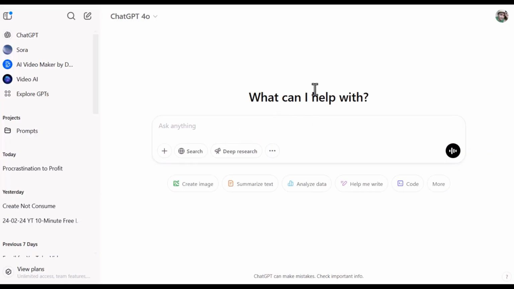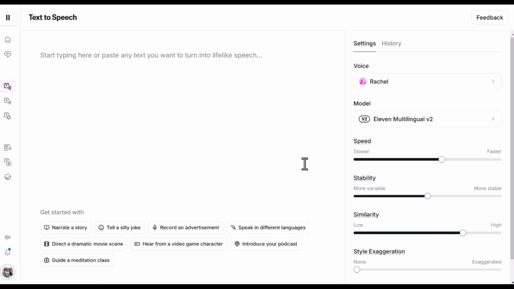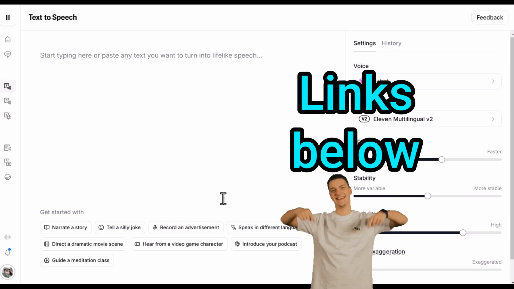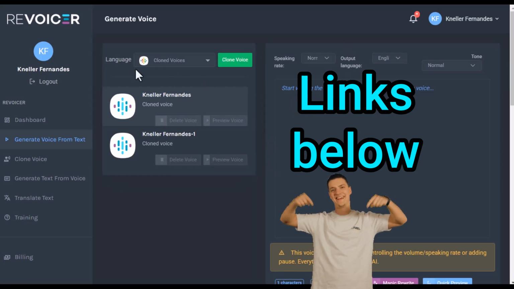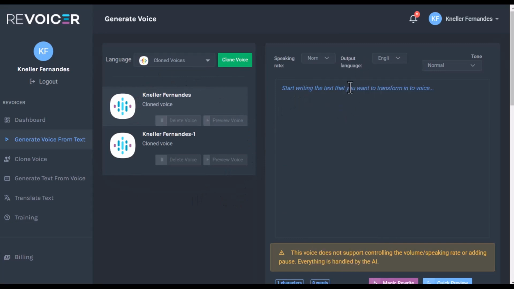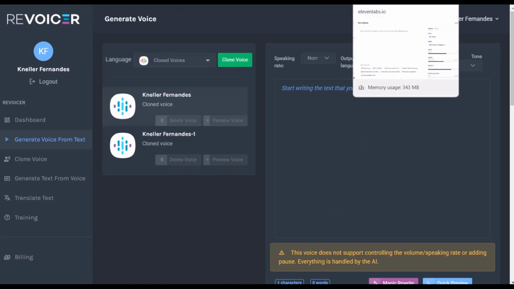So assume you've got your script. The next thing is to go to either a free tool giving you text to speech like ElevenLabs. So I'm in ElevenLabs here. You could go to places like Revoicer where you could use your own voice to clone it and write you out a speech, or you could record yourself like how I'm recording myself now. So let me show you both the ways.